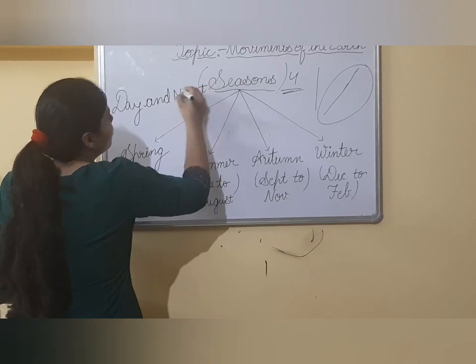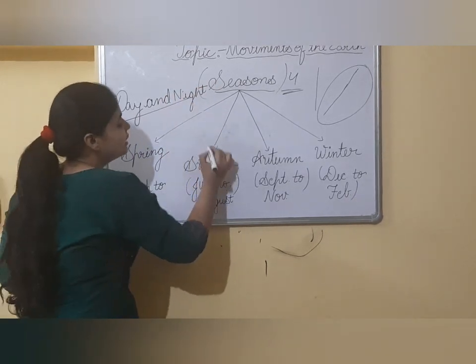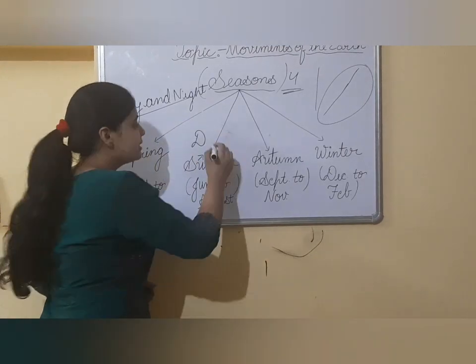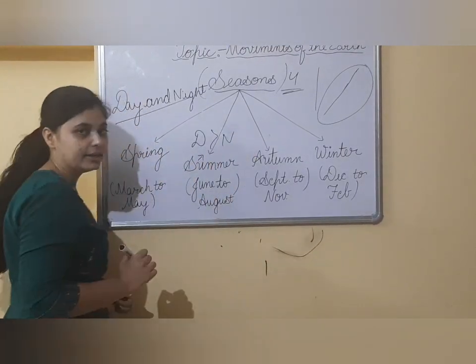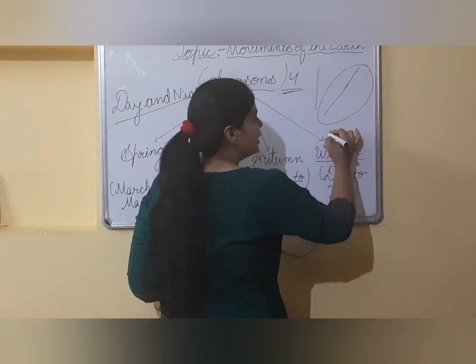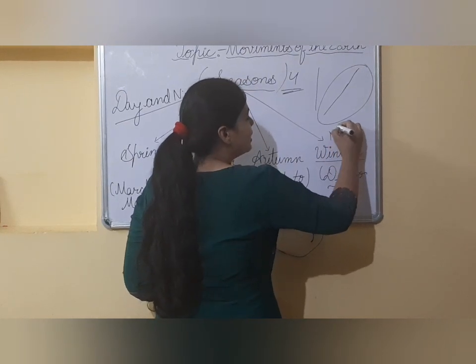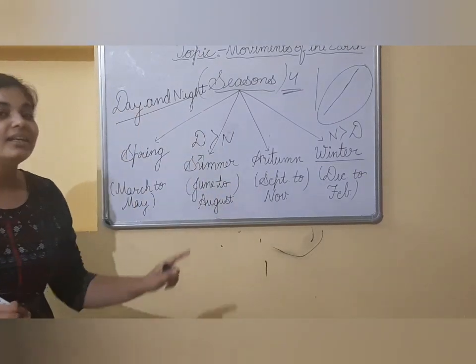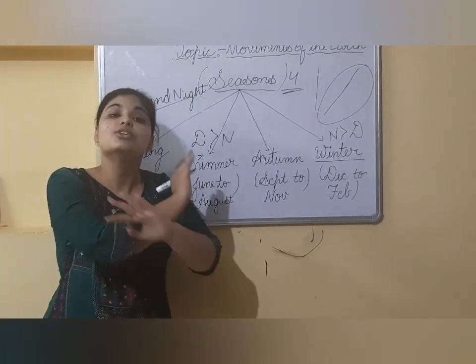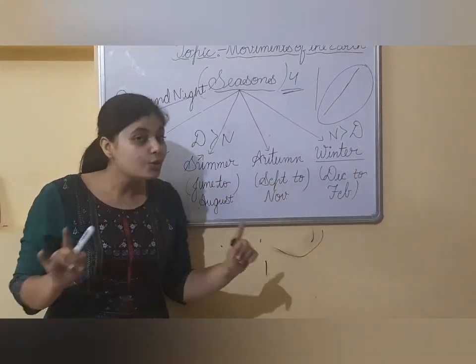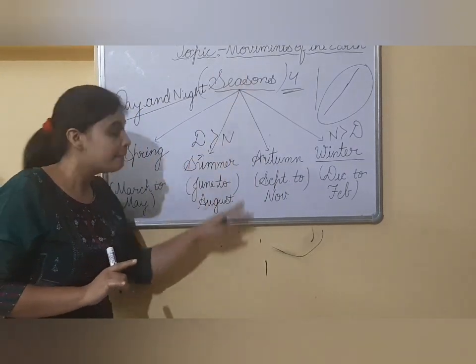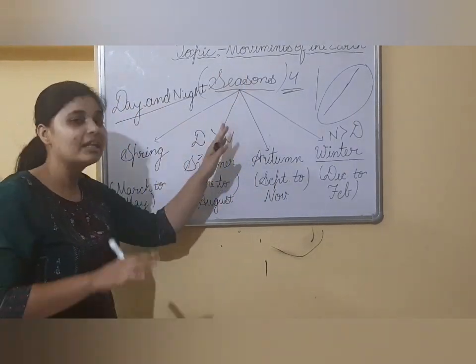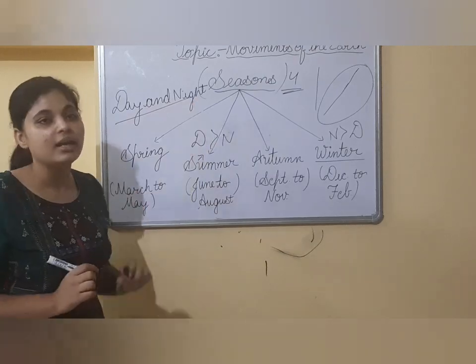As you must have noticed, during the summer season, the length of the day is greater than the length of the night. But during the winter season, the length of night is greater than the length of day. That means the tiltedness of Earth's axis plays a very important role, not only in causing the seasons but also in creating the variations between days and nights.